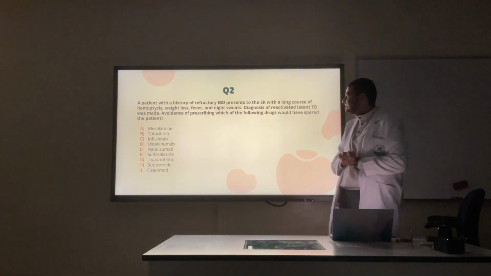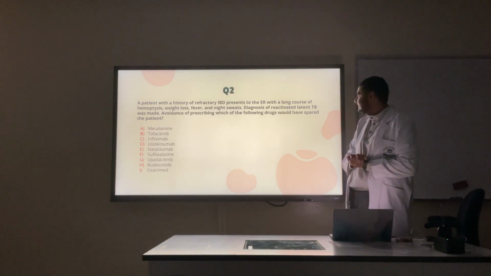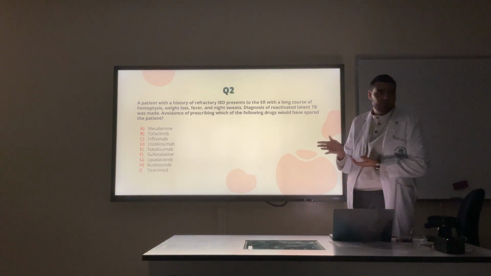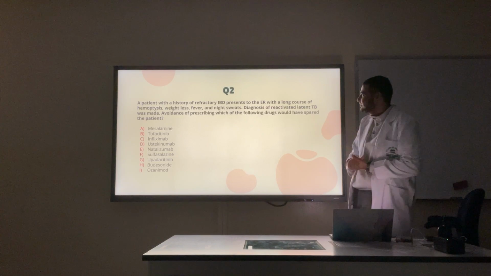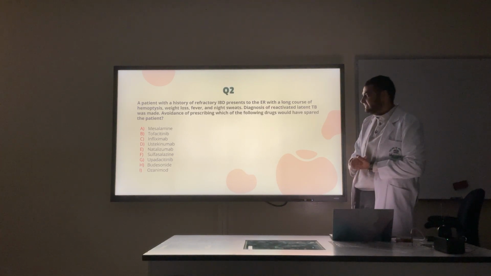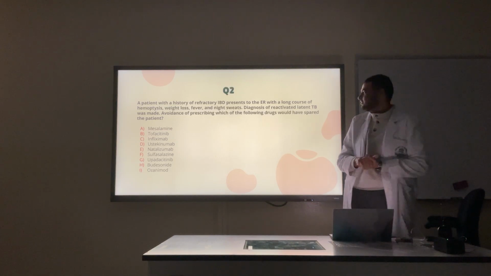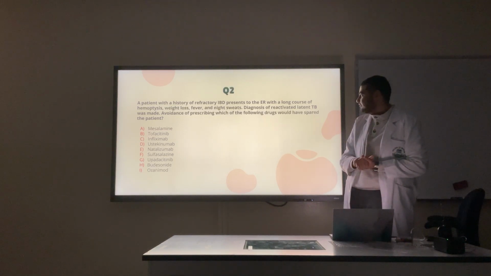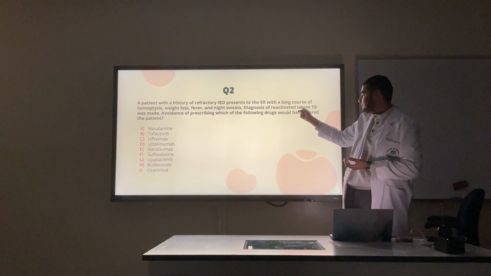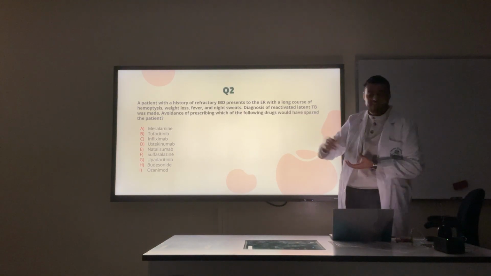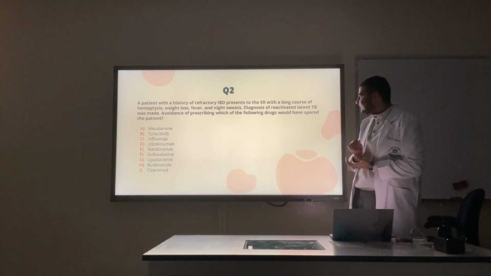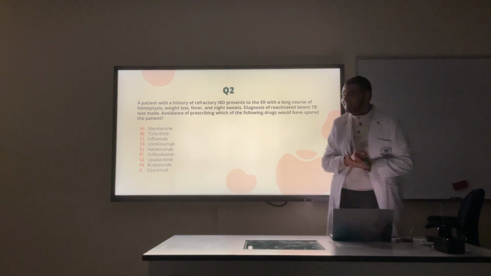Okay, a patient with a history of refractory IBD, inflammatory bowel disease, sorry, presents to the ER with a long course of hemoptysis, weight loss, fever and night sweats. Year 3, you know what this is. For year 2, I don't think everyone would know, so I put the diagnosis here: reactivated latent TB, okay? What drug is really important here?